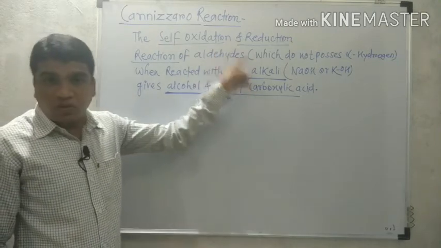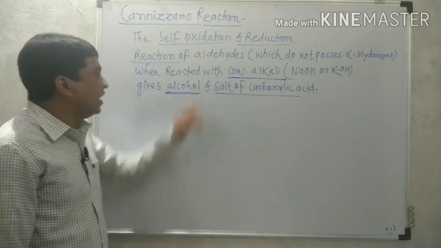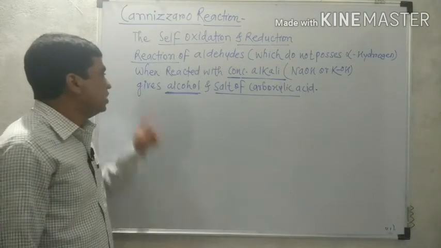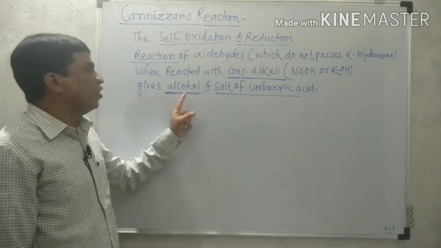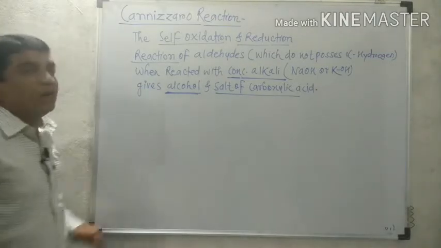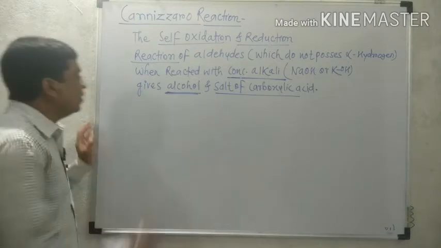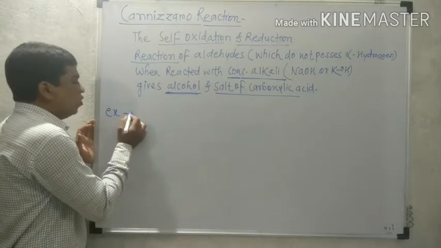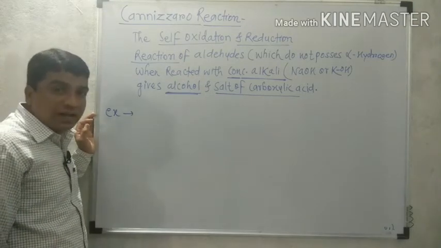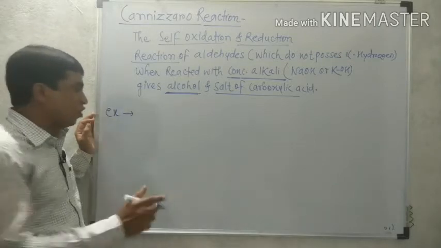Now, such an aldehyde which does not possess alpha hydrogen, when reacted with concentrated alkali like NaOH or KOH, the reaction gives the products in the form of alcohol and salt of carboxylic acid. The reaction is called the Cannizzaro reaction, the important reaction of aldehyde. For example, we are going to discuss the Cannizzaro reaction of formaldehyde. That means the action of concentrated alkali on formaldehyde.